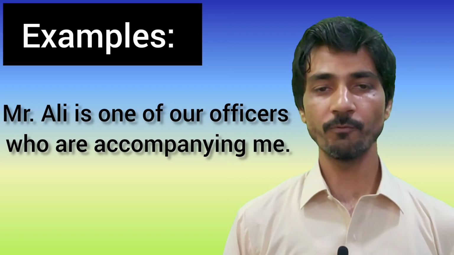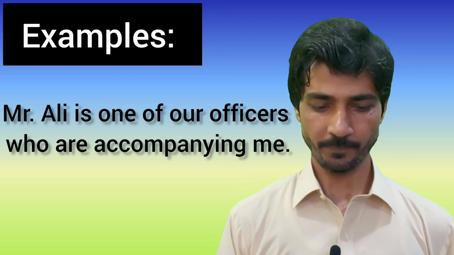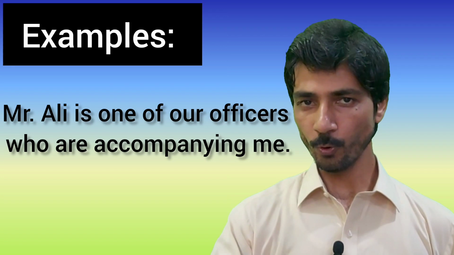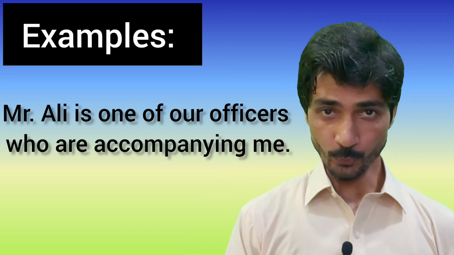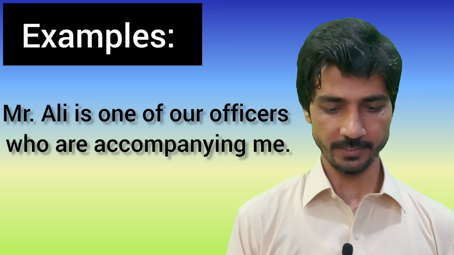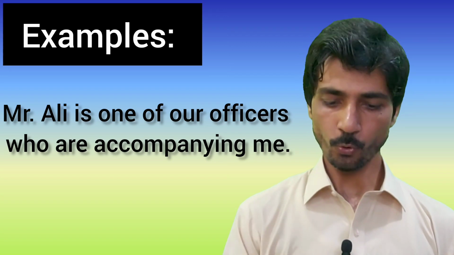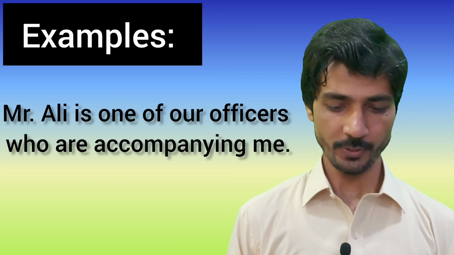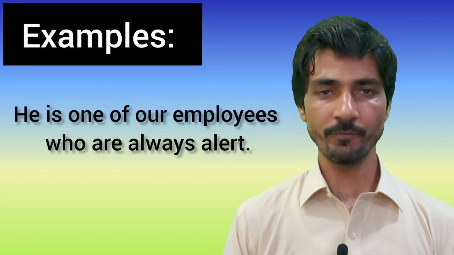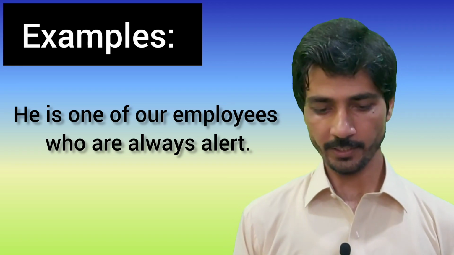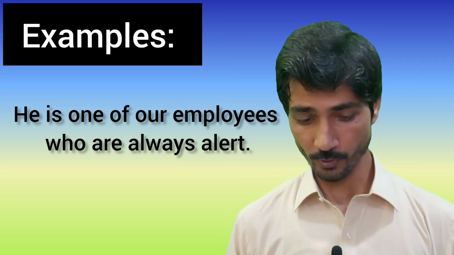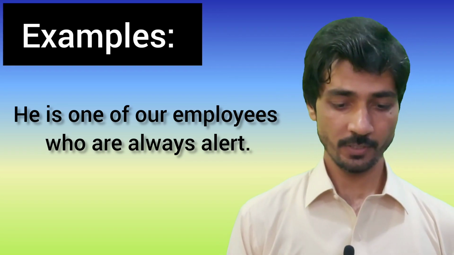Mr. Ali is one of our officers who are accompanying me. If we analyze this sentence, Mr. Ali is one of our officers. In one of our officers, we have a plural noun, that is officers. Who, we are talking about basically the many officers who are accompanying me. Therefore, a plural verb is used, who are. Likewise, he is one of our employees who are always alert. Here the relative pronoun refers back to our employees. Employees is a plural noun. Therefore, a plural verb is used.